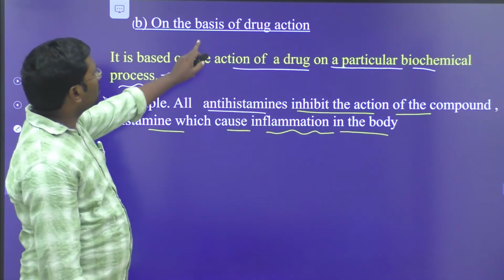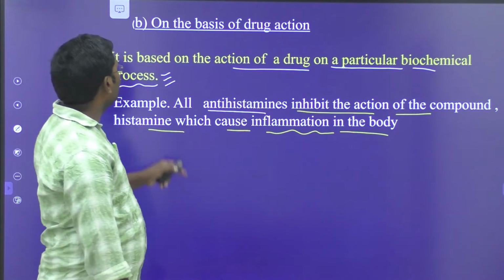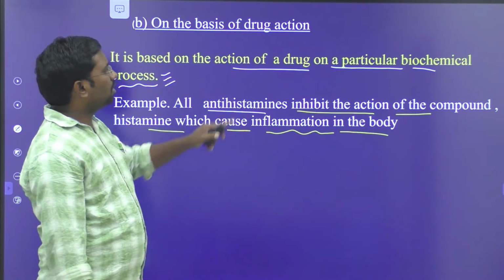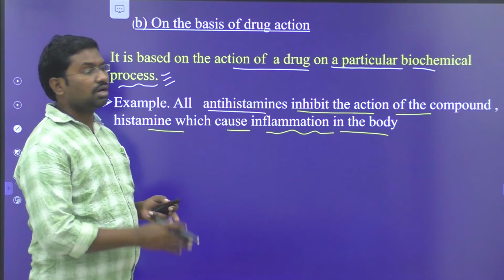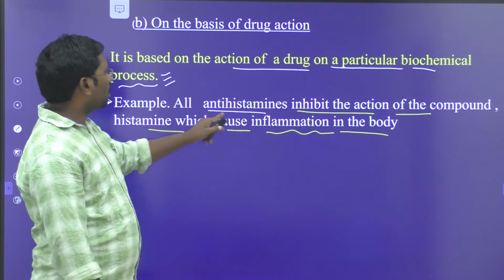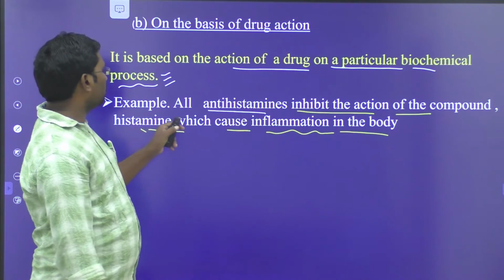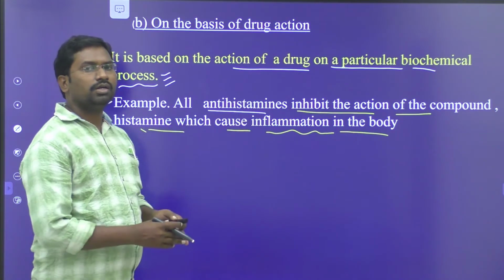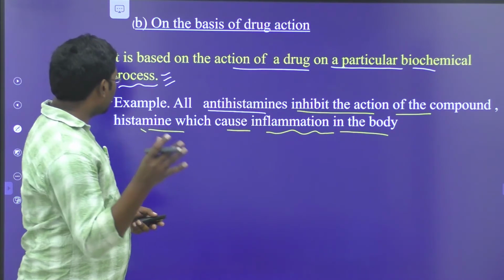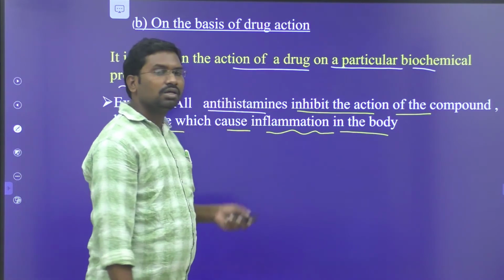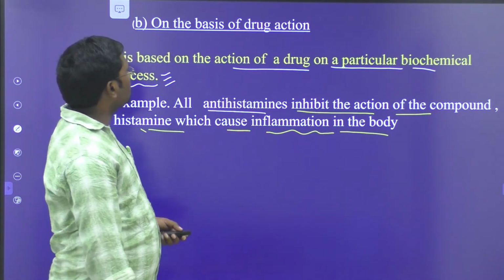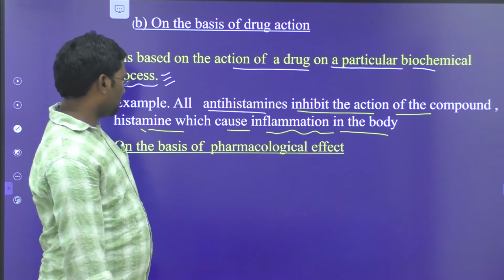The second classification is on the basis of drug action. It is based on the action of a drug on a particular biochemical process. For example, all antihistamines inhibit the action of the compound histamine, which causes inflammation in the body. So drugs which inhibit the action of histamine are called antihistamines. These are the best example for classification on the basis of drug action.